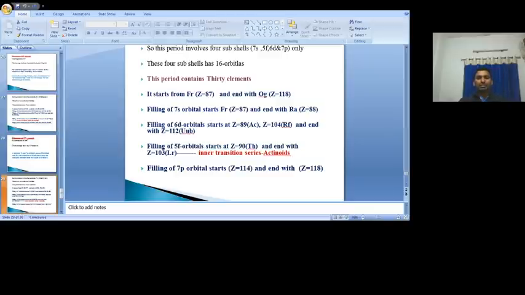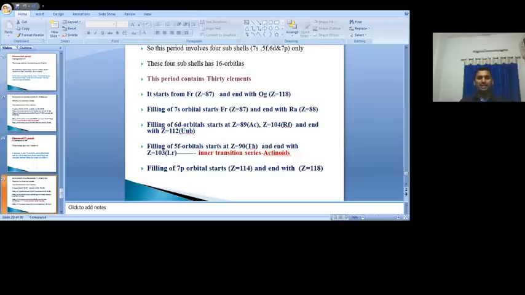The 6d subshell. After that, the last six, from 113 to 118, fill the 7p. So here, don't confuse, it just starts from atomic number 87 and ends with which one, 118.